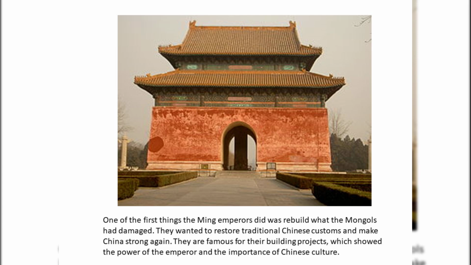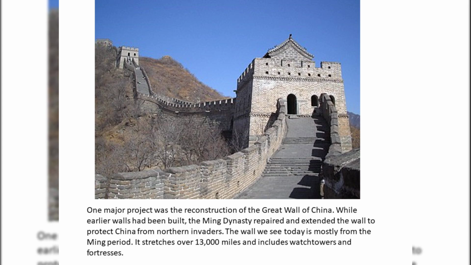One of the first things the Ming emperors did was rebuild what the Mongols had damaged. They wanted to restore traditional Chinese customs and make China strong again. They are famous for their building projects, which showed the power of the emperor and the importance of Chinese culture. One major project was the reconstruction of the Great Wall of China. While earlier walls had been built, the Ming dynasty repaired and extended the wall to protect China from northern invaders. The wall we see today is mostly from the Ming period.